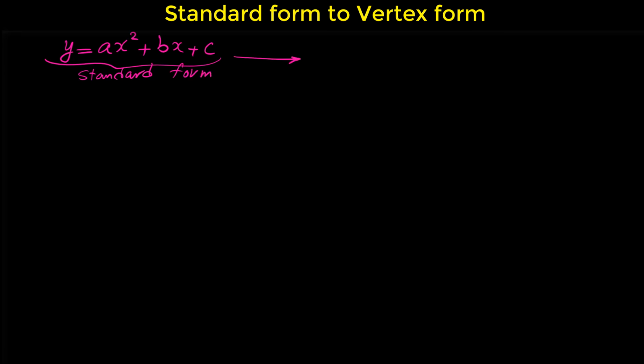And if we can write it in the form of a times x minus h squared plus k, we say that the quadratic function is in the vertex form. And here in this video, we want to learn how we can convert the standard form to the vertex form. I will show you the process of converting the standard form to the vertex form by doing 3 examples at the same time.